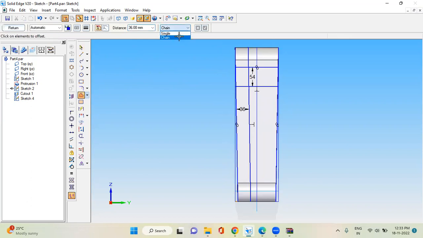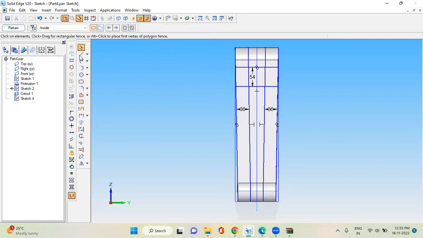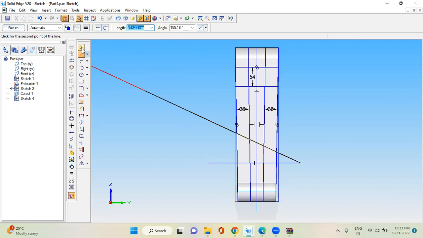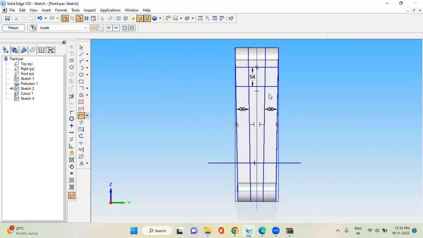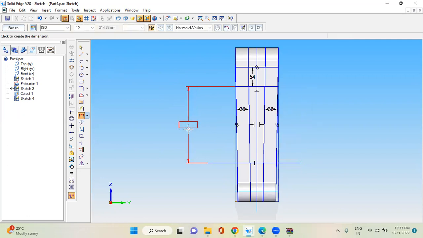Offset, single, this line 36. Then from the bottom, you need to draw one more line here. Just draw a horizontal line and dimension this distance between this and this should be 369. Sorry, 261.